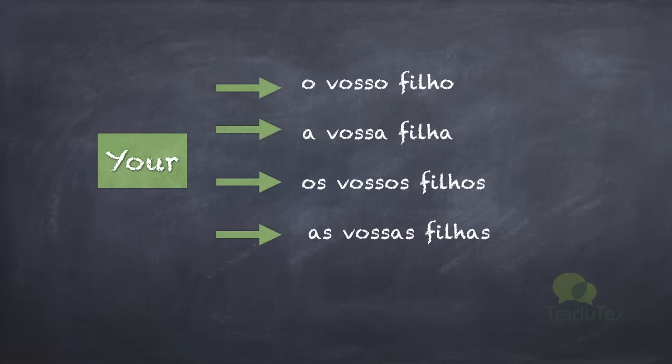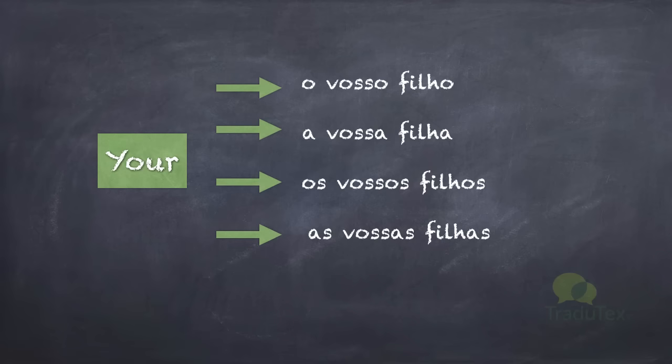So if I'm talking, for instance, to a couple, it doesn't matter now if we use the formal or the informal treatment, because we only pay attention to that if we're talking to just one person.